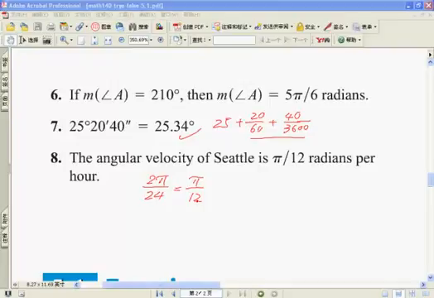Except the South Pole or the North Pole, any other point on the Earth has this angular velocity. So it's true.